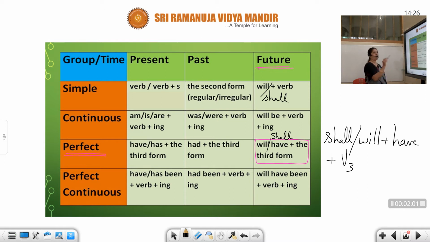Okay, so all our sentences are going to be with will or shall. For first person you're going to use shall, and for the second person and third person you're going to use will. So I shall have completed the work. So this is how the sentences are going to come.